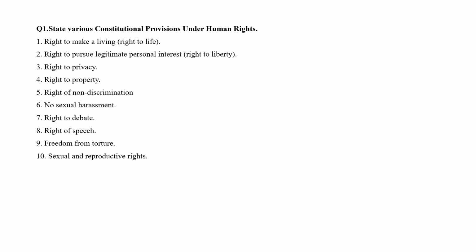Next is right to property, right of non-discrimination, no sexual harassment. Next, right to debate, right to speech, freedom from torture, sexual and reproductive rights, and right of movement. Like this, 10 to 11 different constitutional provisions are there under human rights.